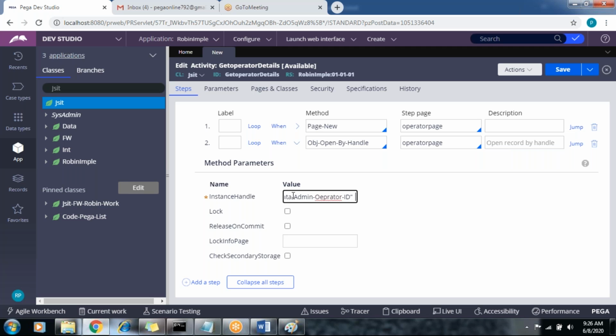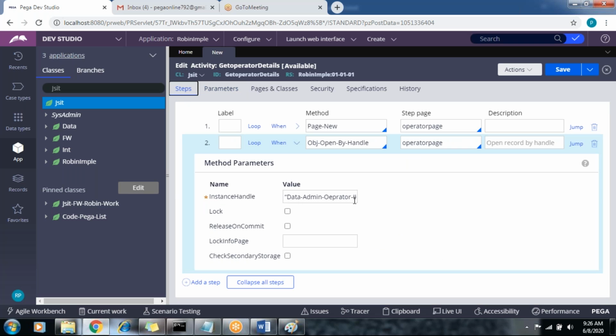The space plus space param dot operator. So the parameter is operator.